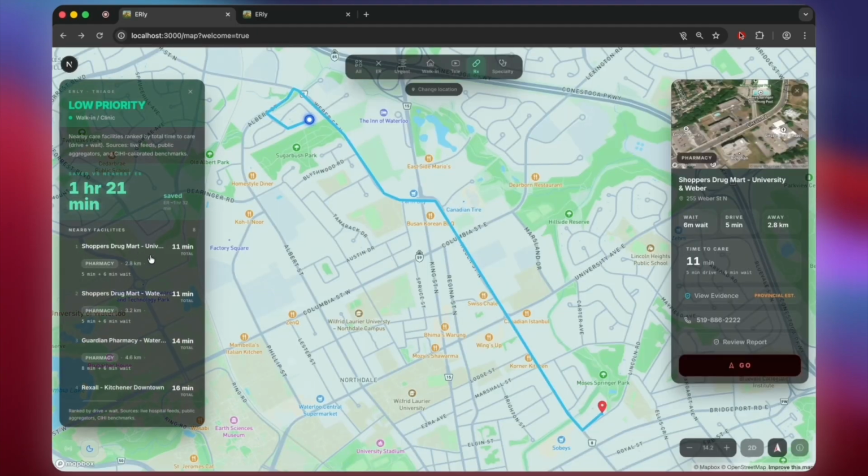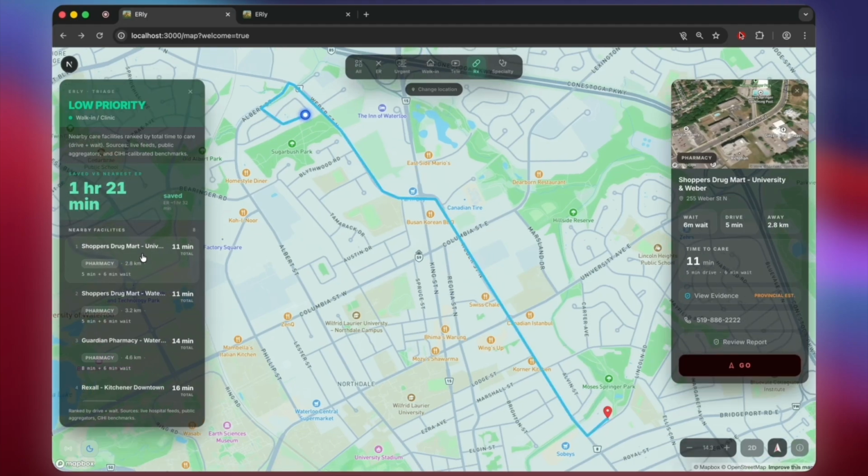We have our assessment, which is non-urgent, and we're able to see on the left sidebar the exact locations that we're going to need to go to in order to find our exact care. So let's look at this more carefully. We have this option to review a report from our nearest location, and this accounts for not just the drive there, but also the wait time.